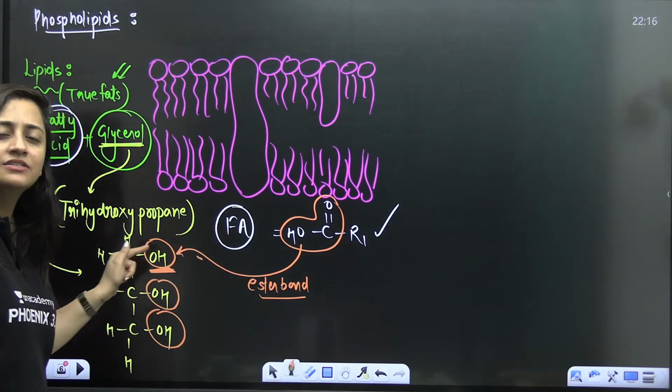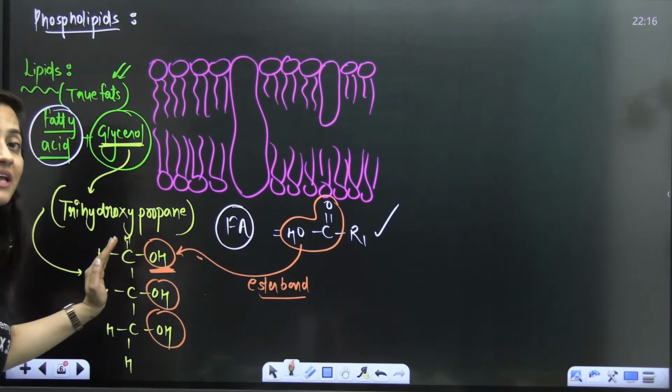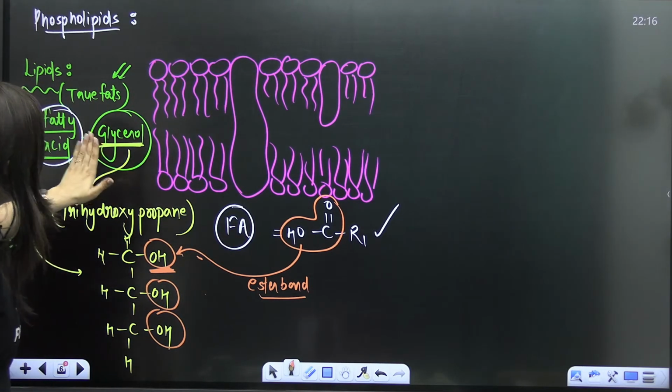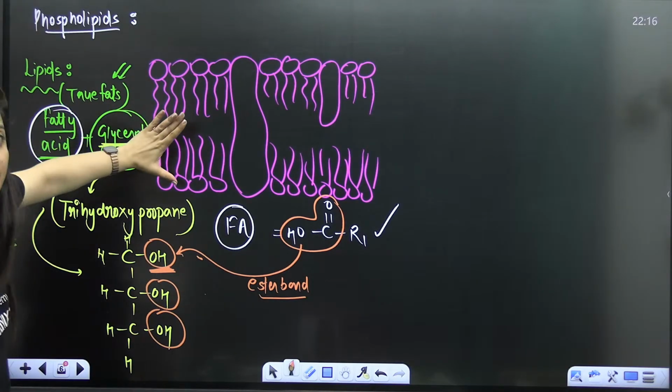If one fatty acid is attached, it is a monoglyceride; two fatty acids, di; three fatty acids, tri. But what I want to clarify here is that when your glycerol and fatty acid join, they form a true fat. This is about the lipids, the simple lipids.